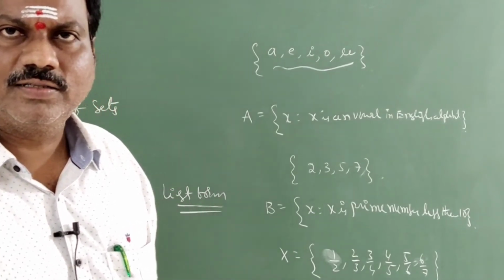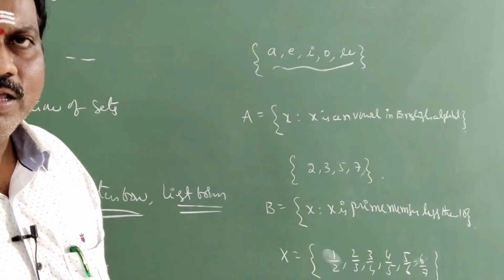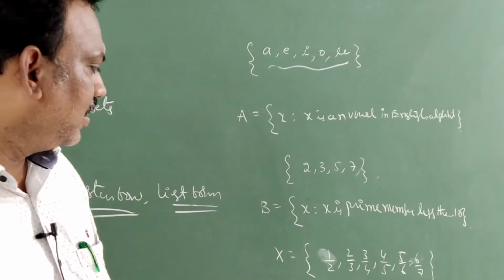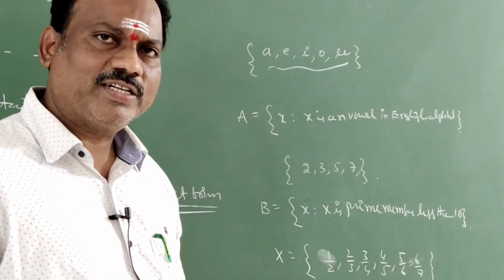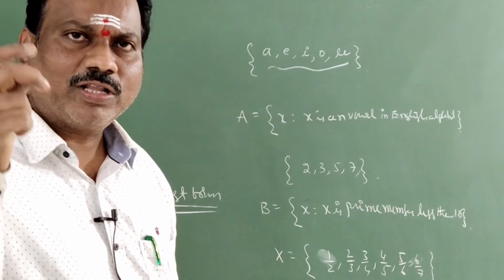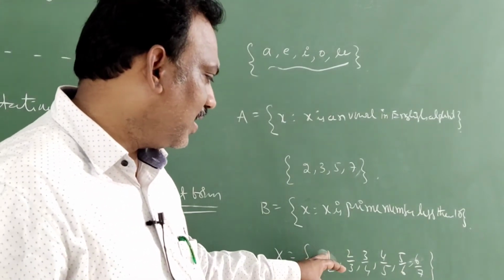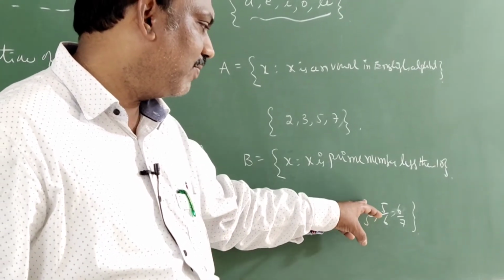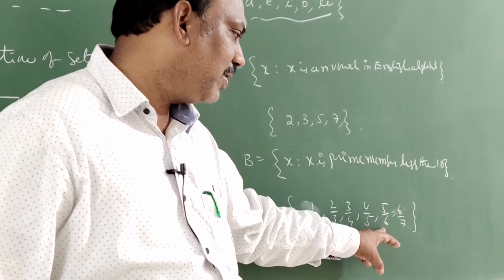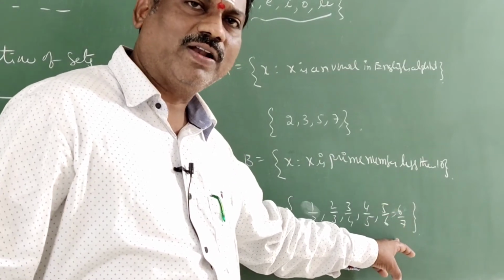How to write? We have fractions here. In each fraction, if you observe, the difference between numerator and denominator is 1. That means the denominator is 1 more than the numerator. 1, 1 plus 1 is 2; 2, 2 plus 1 is 3; 3, 3 plus 1 is 4; 4 plus 1 is 5; 5 plus 1 is 6; 6 plus 1 is 7.